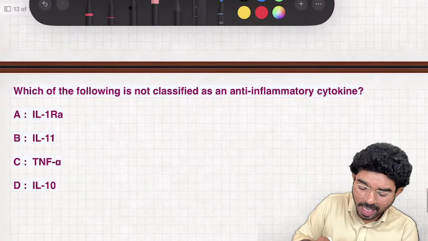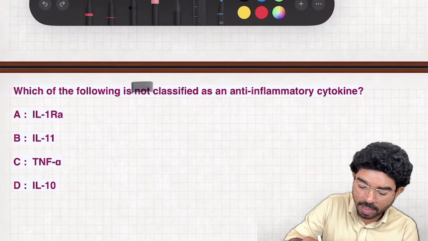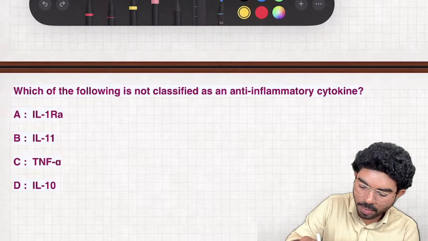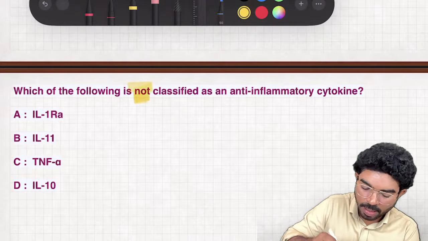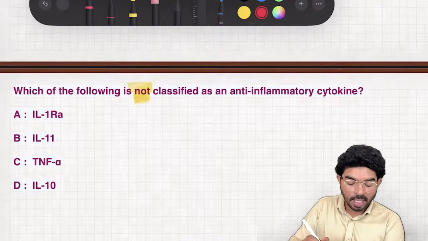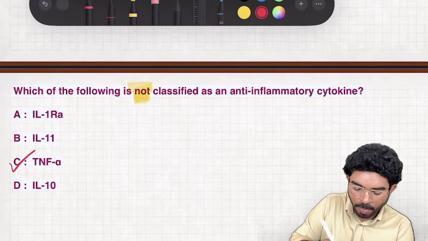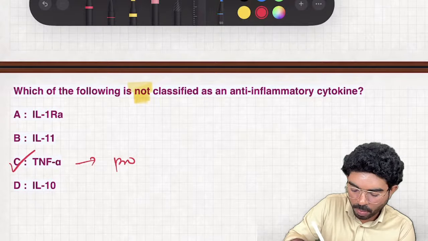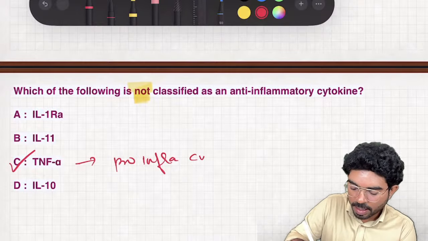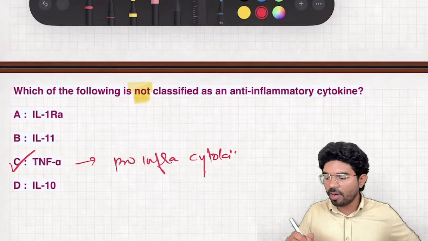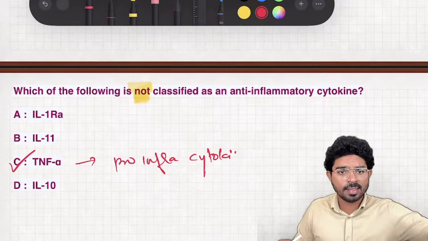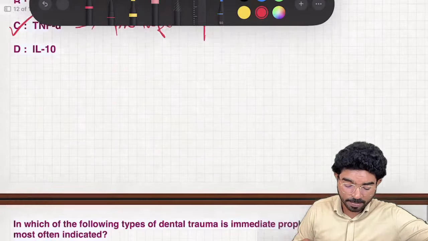Which of the following is not classified as an anti-inflammatory? The keyword is not. So you see, TNF alpha is a pro-inflammatory factor. It's a pro-inflammatory cytokine. So the answer is option C.